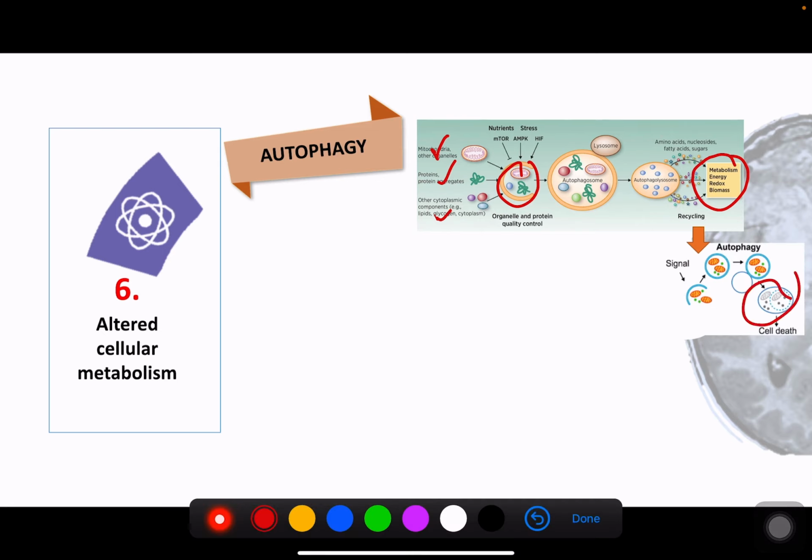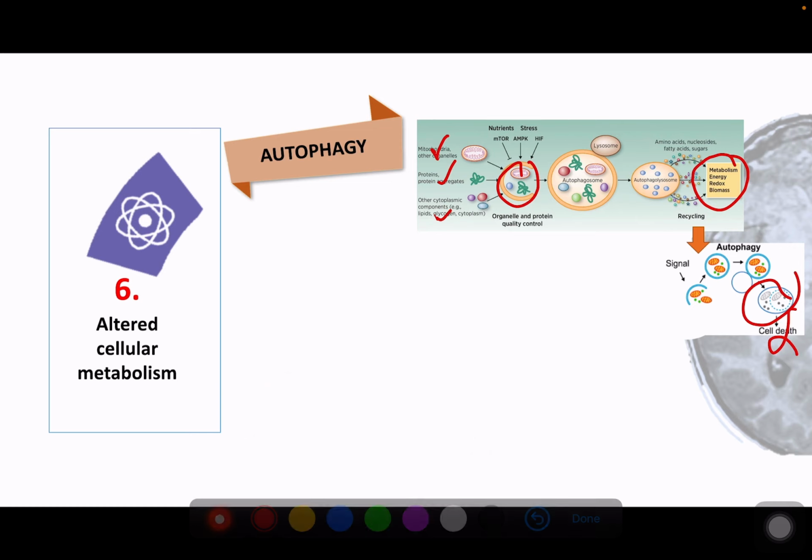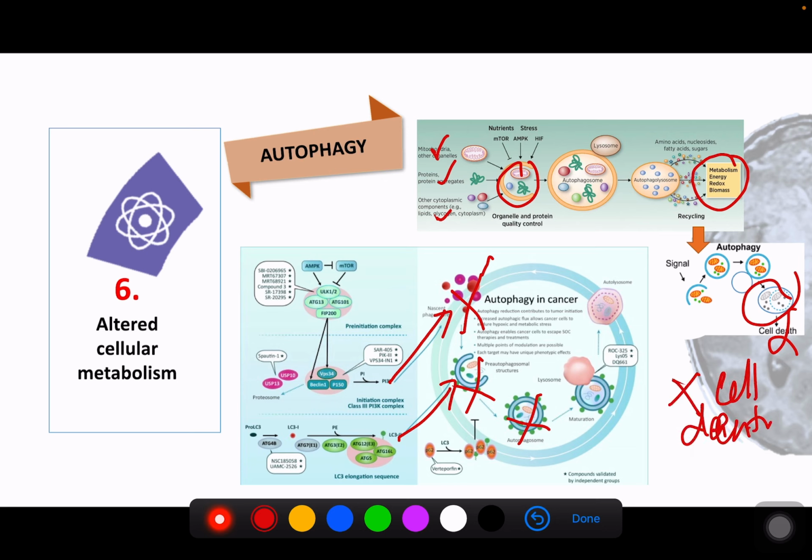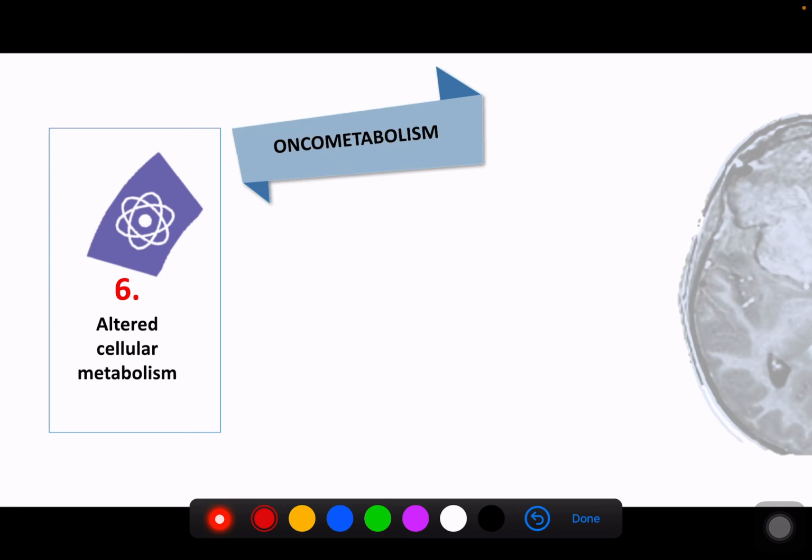Okay, so this is what cancer cells do not want. They don't want to go into cell death. So what they do is they affect all this process, and they will start to block it. Okay, they blocked it. So all the cancer cells do not go into cell death. So it means that the old cells will stay there, and the new cells will grow and form a tumor. Okay, so autophagy is very important.